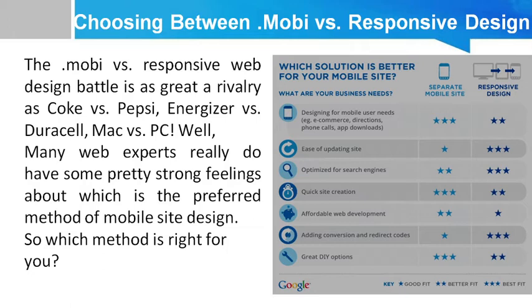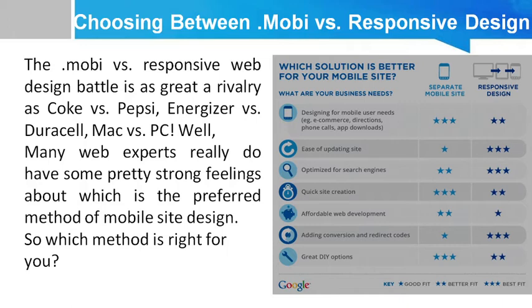So, it depends on your business perspective or the business objective, which one is better to you. Basically, it is a one battle that you like a Pepsi or you like a Coke. But there are many web experts that have some pretty strong feelings about which one is preferred method for the mobile website design.